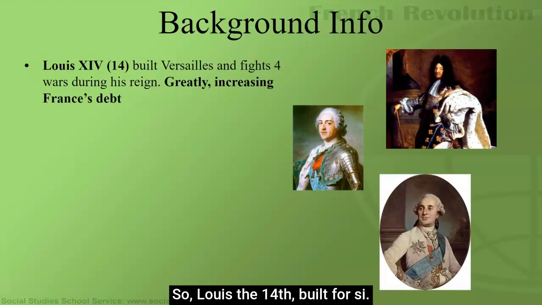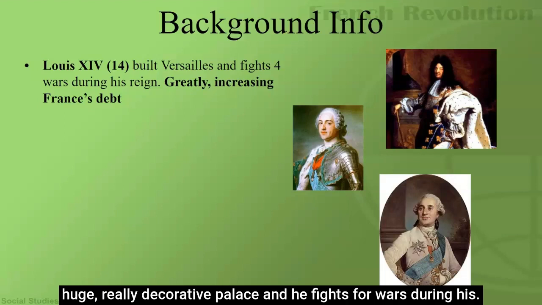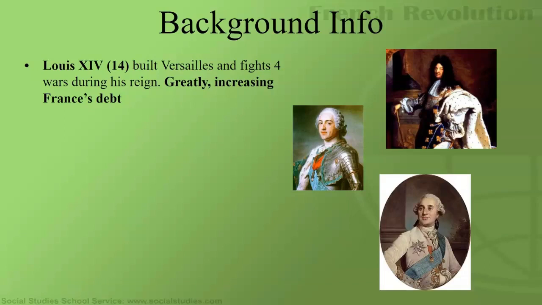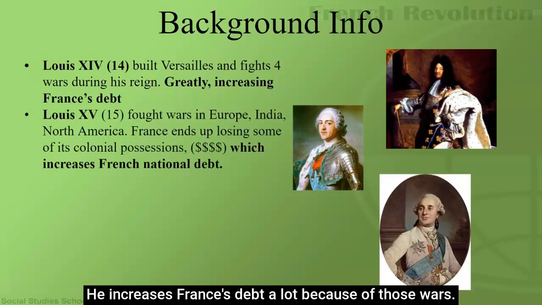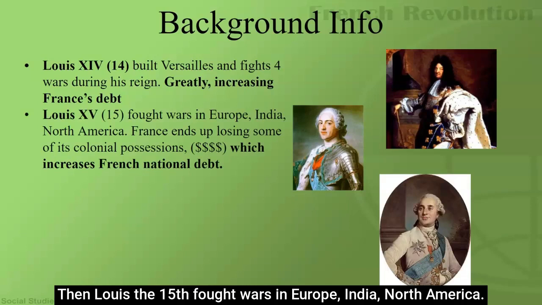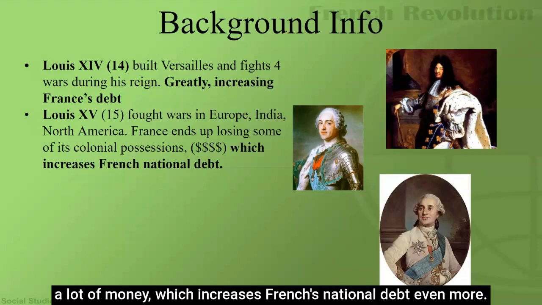So Louis XIV built Versailles. If you guys remember from our absolutism lesson, Versailles was a huge, really decorative palace, and he fights 4 wars during his reign. He increases France's debt a lot because of those wars. Then Louis XV fought wars in Europe, India, North America. France ended up losing some of its colonial possessions, which is a lot of money, which increases France's national debt even more.